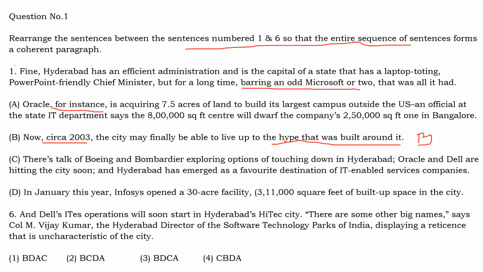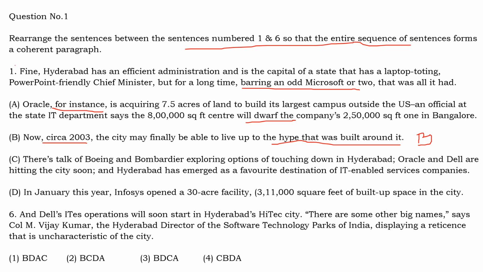acquiring 7.5 acres of land to build its large campus outside the US, and this campus is going to be bigger than the company's campus in Bangalore. So it will dwarf the company's campus, means it will make it small. So the company already has a very big campus in Bangalore, but the proposed campus in Hyderabad is going to be bigger than that. That is the meaning.